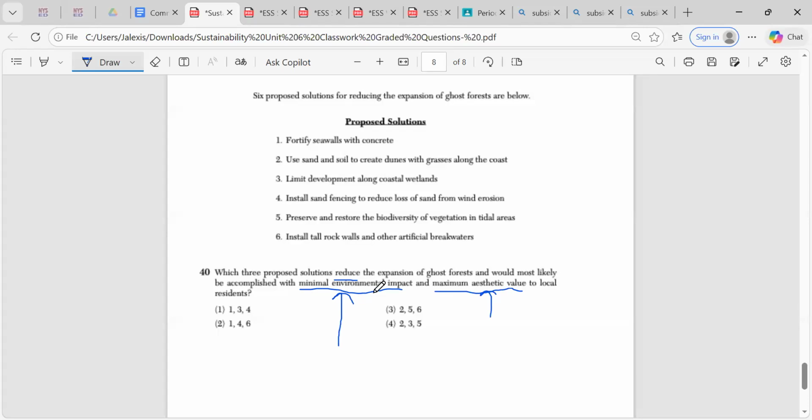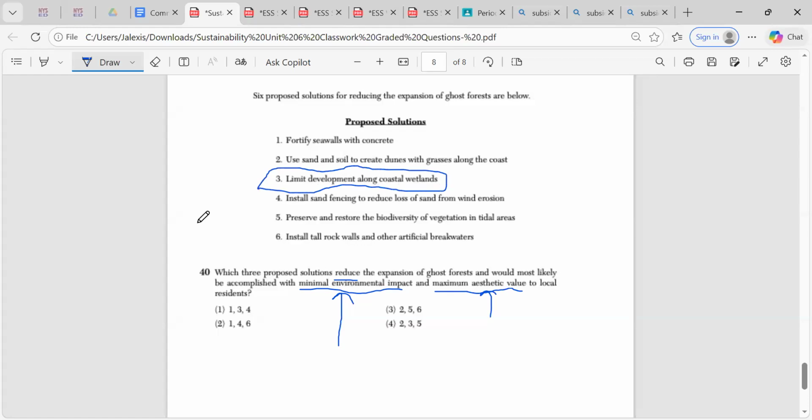So when I'm looking at these solutions, I'm definitely looking for what could be accomplished with minimal environmental impact, which means we don't want to disrupt the environment. We want to disrupt the environment in the least possible way, right? So when I'm looking, one of the things that comes to my mind, I see limit development, right? We want minimal environmental impact. So we want to limit what we are developing in the environment.